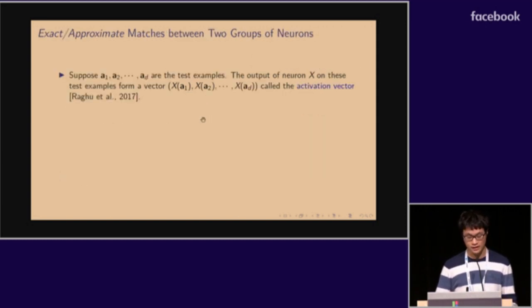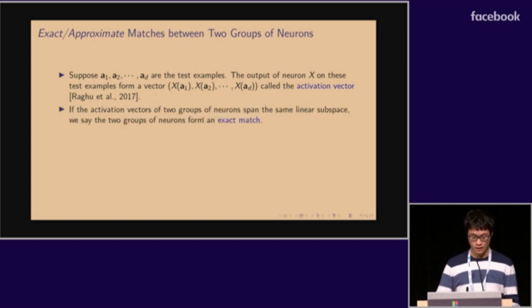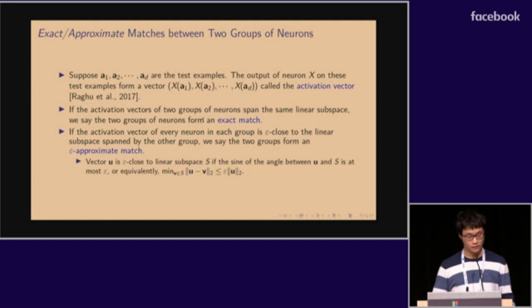Formally, suppose we have test examples A1 up to AD, and we say the output of a neuron X on these test examples form a vector called the activation vector. If the activation vectors of two groups of neurons span the same linear subspace, we say the two groups of neurons form an exact match. And if the activation vector for every neuron in each group is epsilon close to the linear subspace spanned by the other group, we say the two groups form an epsilon approximate match.